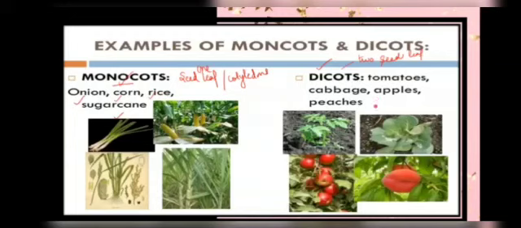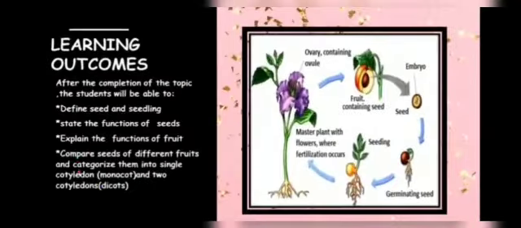So this is all about today's topic. This is the learning outcome: now you are able to explain the definition of the seedling. A seedling is a young plant, and the seed is the hard structure in which the young embryo grows. Now you will be able to explain all the functions of the seeds and the fruit, which help in protection and seed dispersal, and fruit is the ripened ovary and an edible part that we eat.